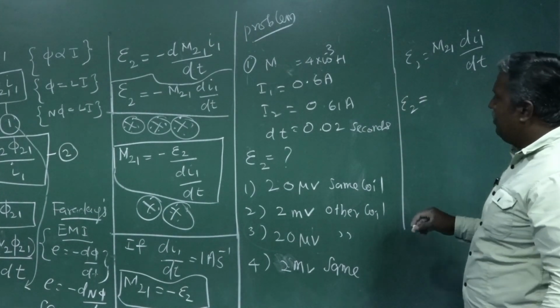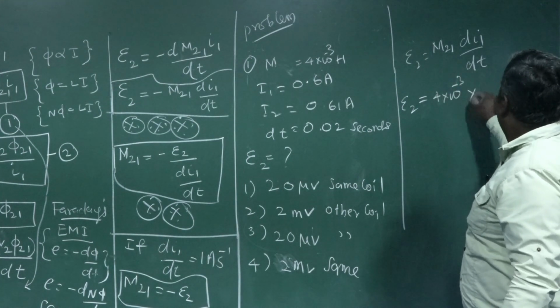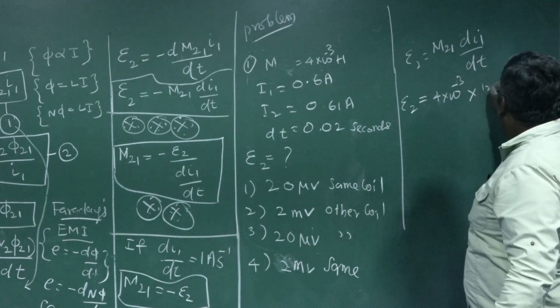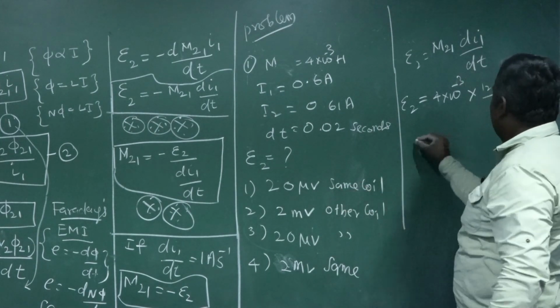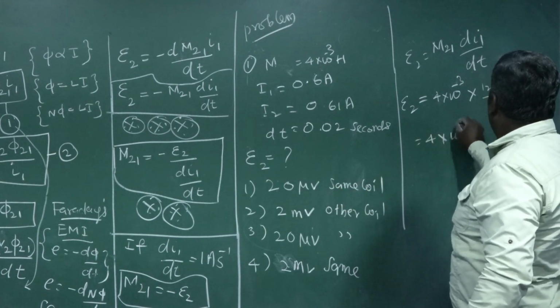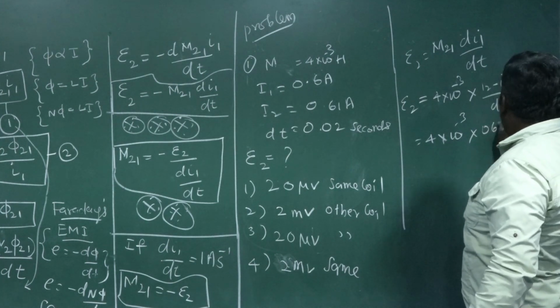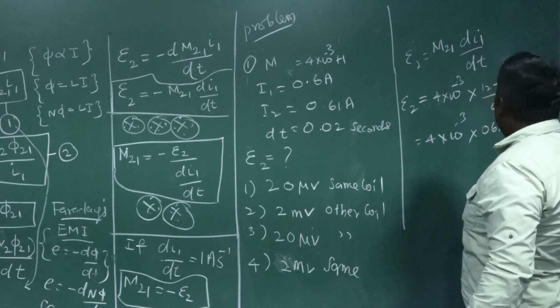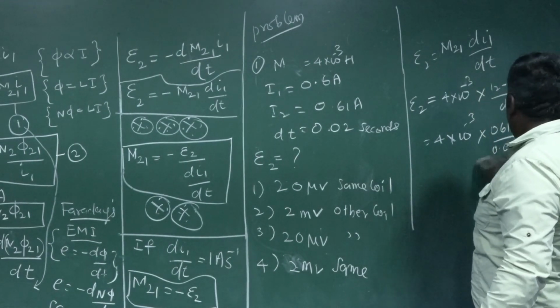Epsilon 2 equals M value, 4 into 10 power minus 3 Henry, times the change in current, I2 minus I1, which is 0.61 minus 0.6, by the change in time, 0.02.